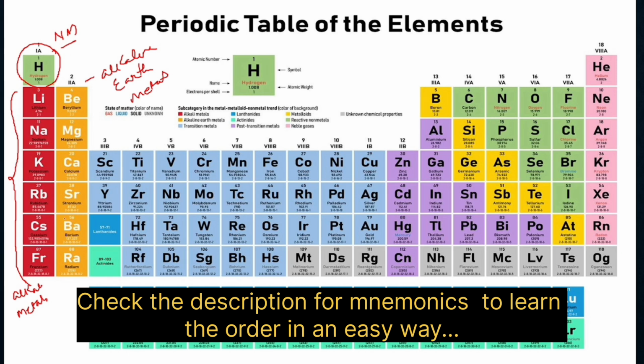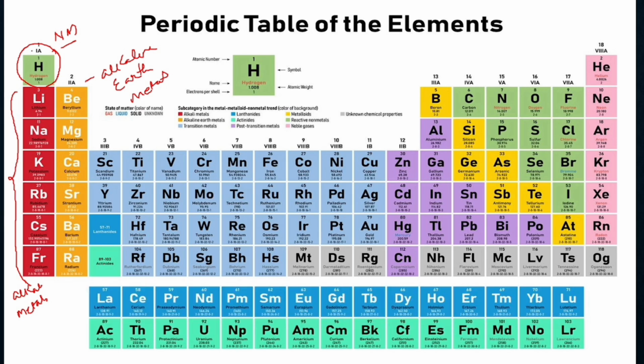You can make your own simple mnemonics which you can learn, right? Now these, that is the horizontal rows and vertical columns, that is your vertical groups and horizontal periods. So there are total 7 periods and there are 18 groups. You have to remember 1, 2, then directly we move to 13. It's not required to know the light blue color elements that is shown here.